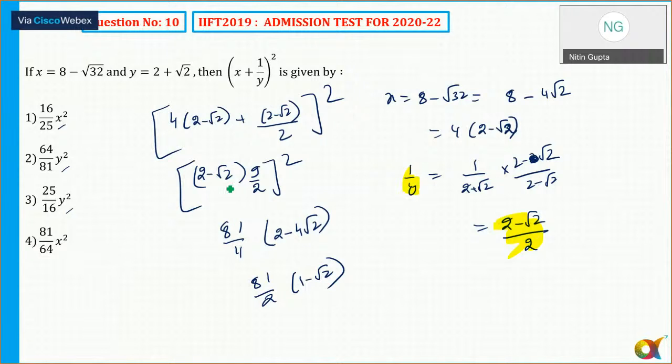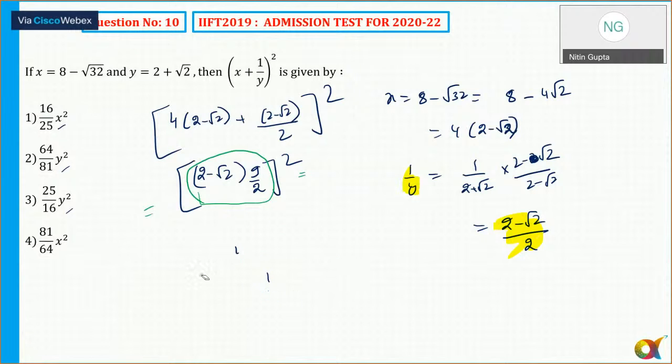So what we are doing, this is 2 minus root 2 into 9 by 2 into whole square. Now if you look here, almost all the options are in terms of x and y. Can I write down this term inside the middle in terms of x and y? Because if I take a square, then only I'll get x square and y square. So instead of finding the square first and then rearranging, first try to write it in the form of x and y. What I have observed is that 2 minus root 2 by 2 is equal to 1 by y.